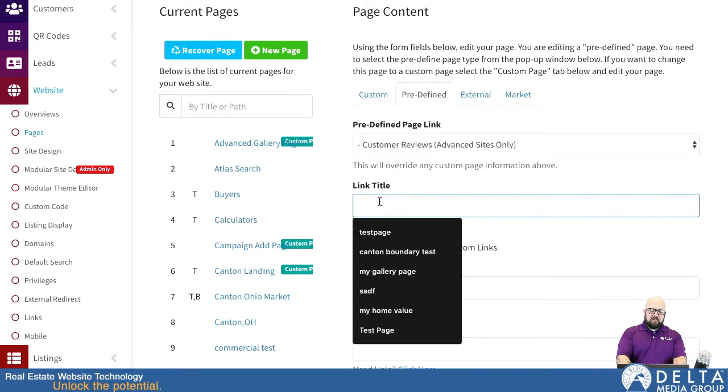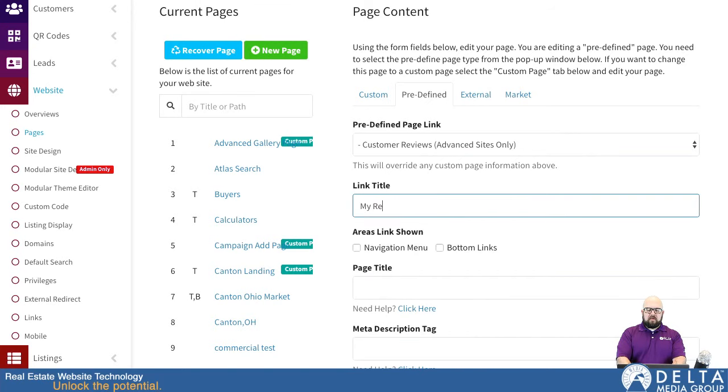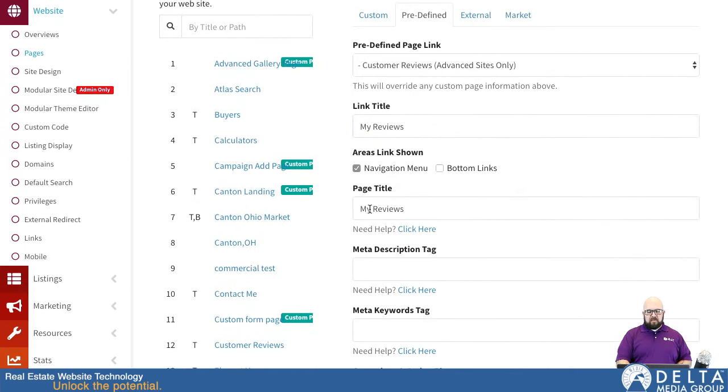But if we're setting the page up, I'm going to go here and say link title, my reviews. And I want to add it to my navigation menu. You can see it automatically set the page title to match the link title, but I could change that and make it different if I wanted to. The difference here is that the link title is what you would click on in the navigation to get to this page, whereas the page title is what actually appears up in the browser tab.